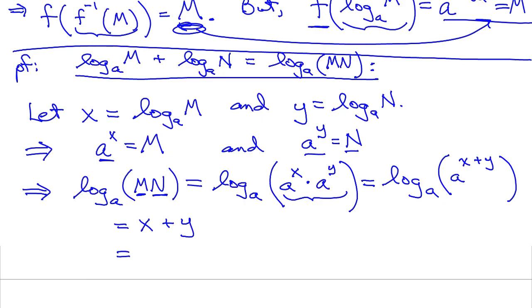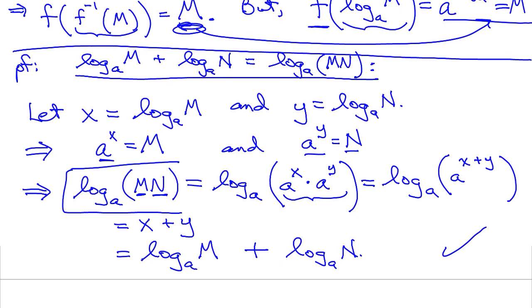So several reasons that you can get that. Well, what was x? X was this log base a of m plus, and what was y? Log base a of n, and that's exactly what we were looking for. So we have proved that log base a of m times n is equal to log base a of m plus log base a of n.